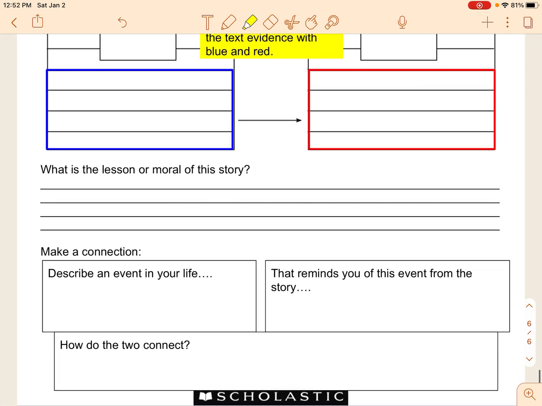I also want you to think, what is the lesson or moral of the story? So what did you learn from this story? What did you learn from Mr. Peabody and Billy?